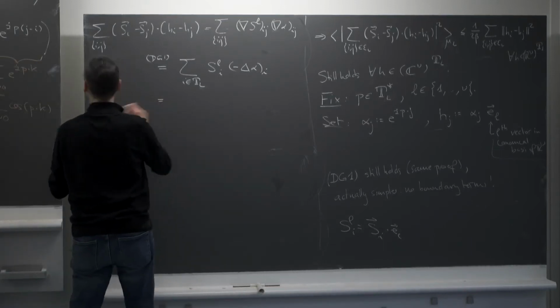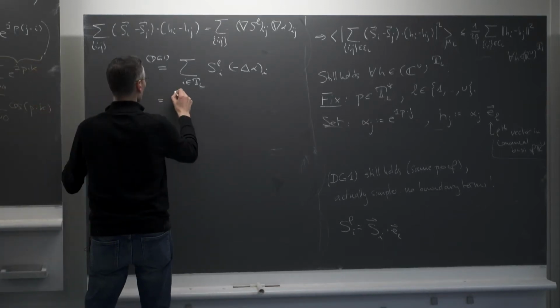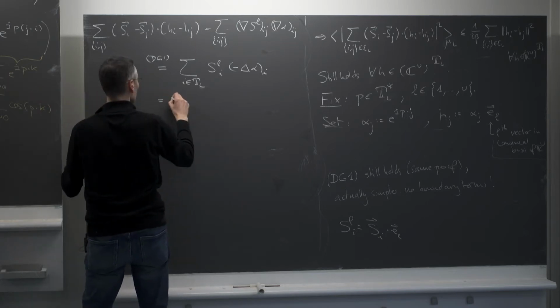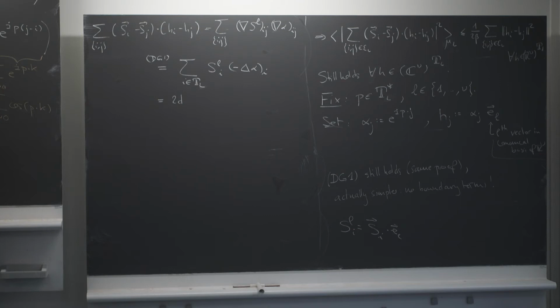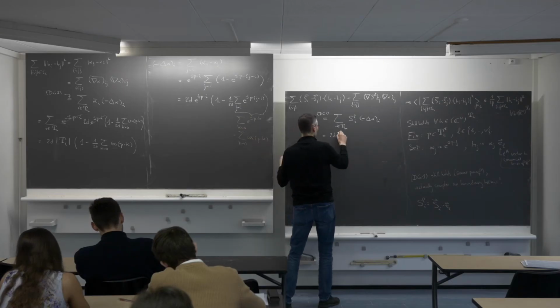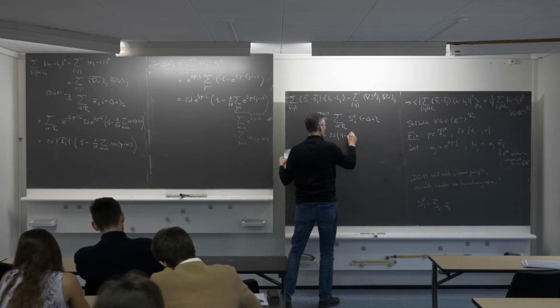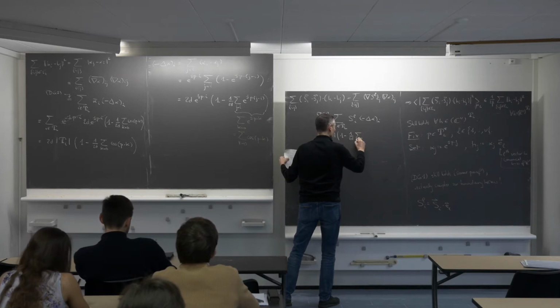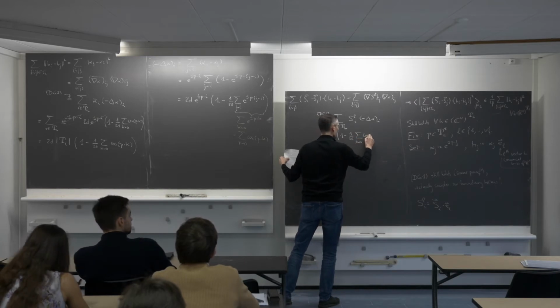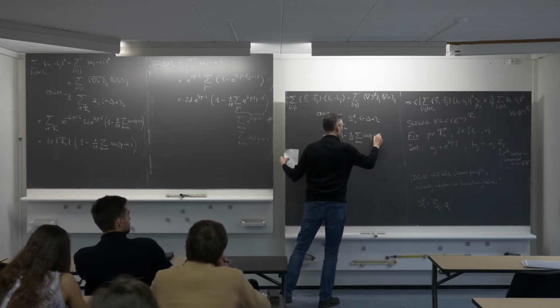So I get, sum over all... maybe I take the 2D out. Let me take everything that does not depend on i outside. The 2D does not depend on i, and then 1 minus this stuff does not depend on i. So 1 minus 1 over 2D, sum over all k neighboring 0 of cosine of p scalar product k.